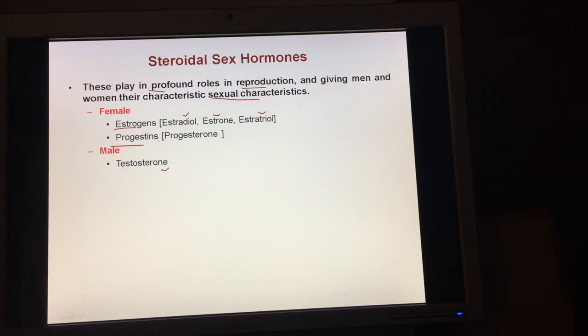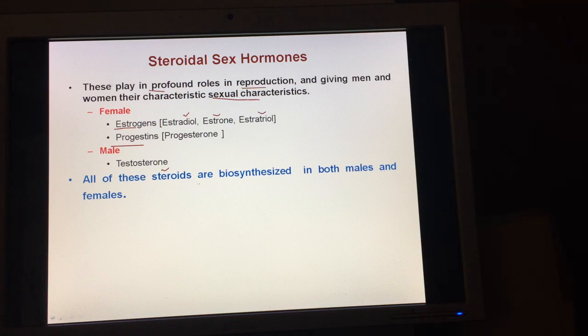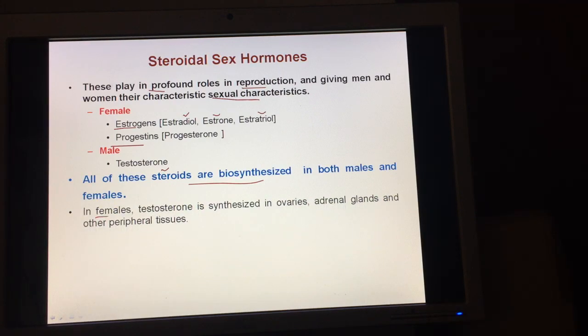In the male body also these female sex hormones are synthesized, and vice versa, in females testosterone is synthesized by the ovaries, adrenal glands and other peripheral tissues. The synthesis in other peripheral tissues starts from the precursor produced by the adrenal gland.